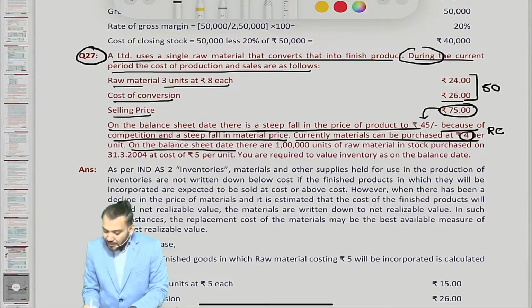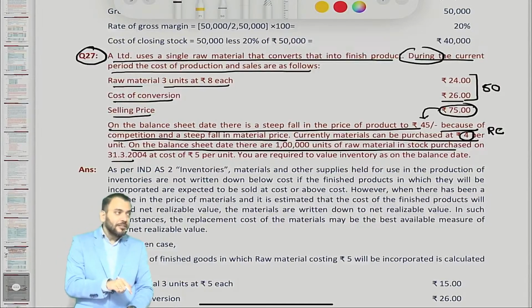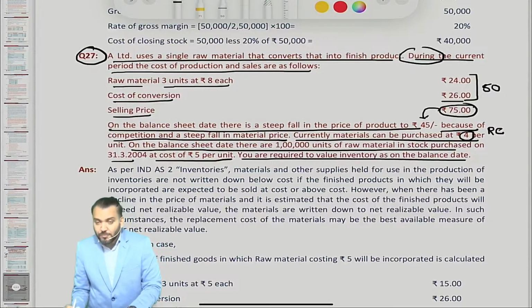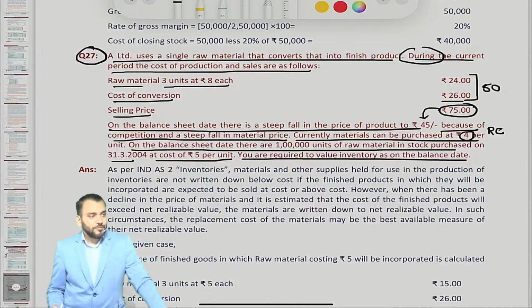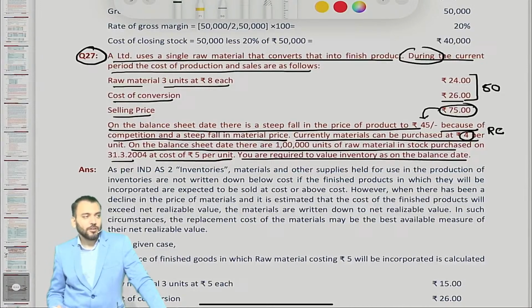On balance sheet date, there are 1 lakh units of raw material in stock, purchased on 31st March. On balance sheet date they have purchased 1 lakh units, at what price? 5 per unit. You are required to value inventory as on balance sheet date. Understood? You have read the question, I think you have understood also. Tell me, it should be valued at cost price or replacement cost?